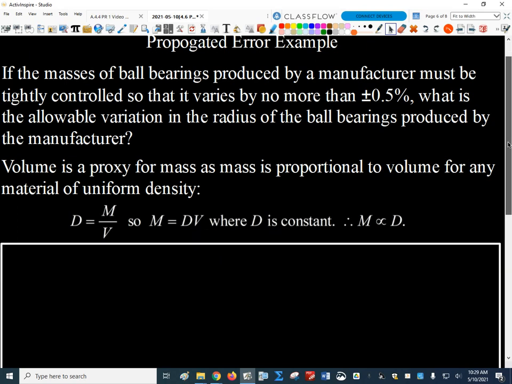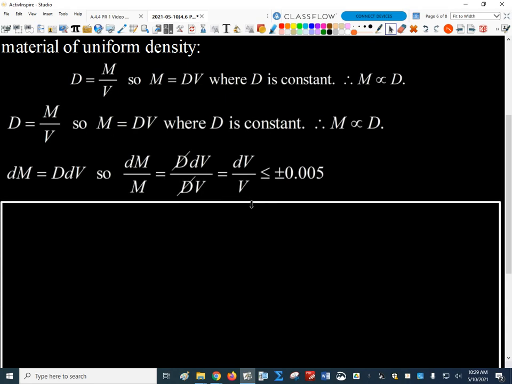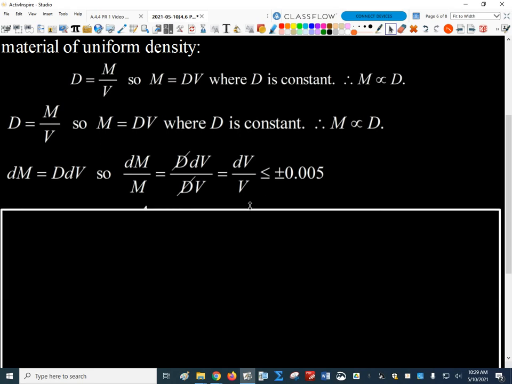Exactly, that's what we're going to do. We can skip through that; we already talked about it. So we know dV over V, and you can look at this in the notes if you want to, it's just comparing mass to volume. We'll come back to that if we have time, but I want to make sure we get through the calculus part of this. Essentially this is telling us that dV over V has to be less than or equal to plus or minus 0.005. 0.5% as a decimal would be 0.005, right?